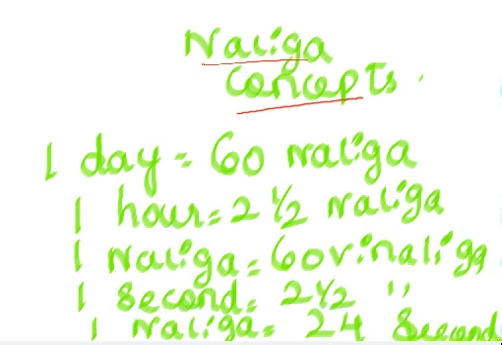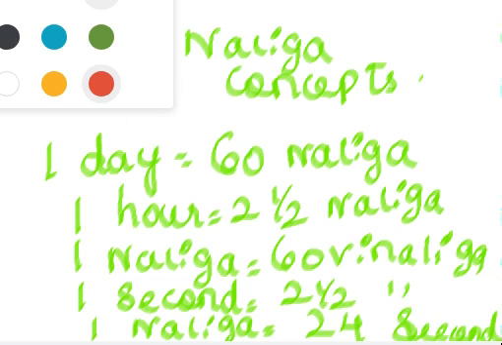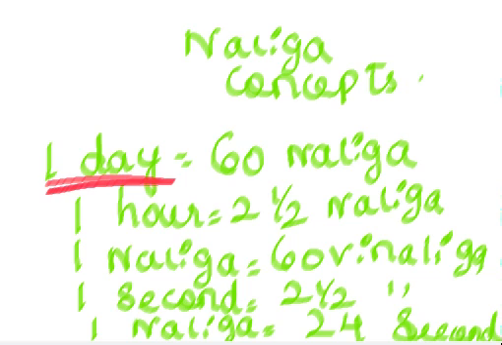See, I told you Naliga concepts I am going to explain you, right? One day in ancient times, compared to this modern clock, after AD, at that time, before Christ, there was no particular 24 hours per day or 12 hours. 24 hours means 12 plus 12, AM 12 hours and PM 12 hours, like that now we are calculating. But for one day in ancient days, we will call that 60 Naligai in Tamil. So for one day it is 60 Naliga.